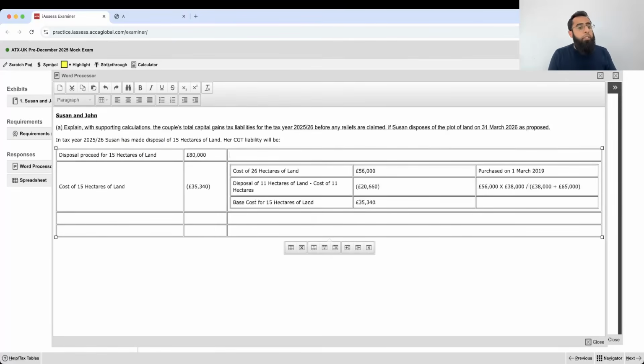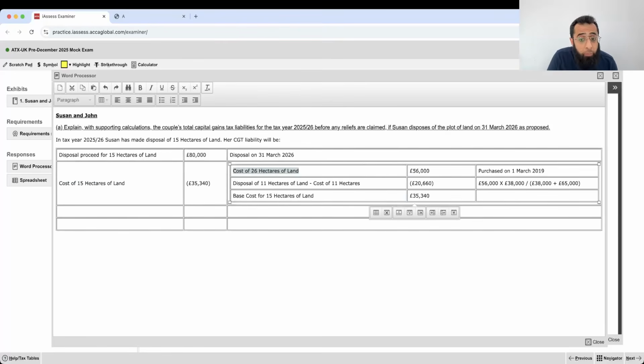Now, this disposal is being done on 31st March 26. We need the cost of 15 hectares of land. Originally 26 hectares of land were purchased for 56,000.